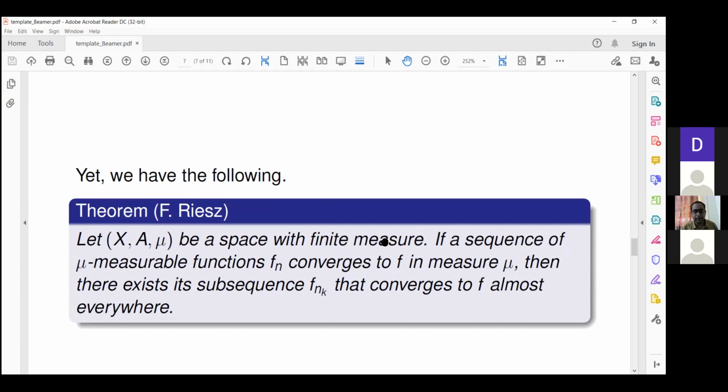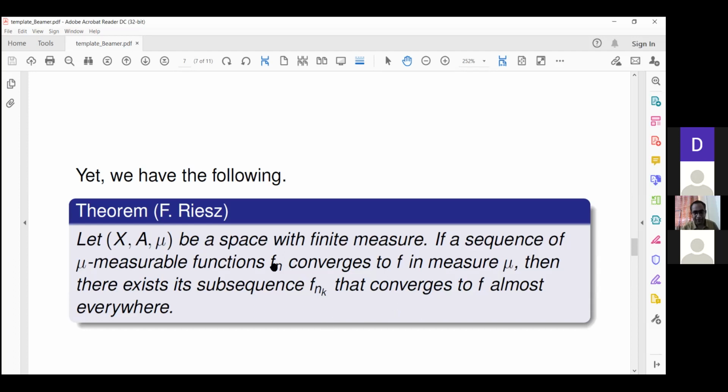that if you have a finite measure space, and some sequence of measurable functions converges to f in measure, then there is a subsequence that converges to f almost everywhere. It is very much like the basic result in real analysis that a bounded sequence has a convergent subsequence.